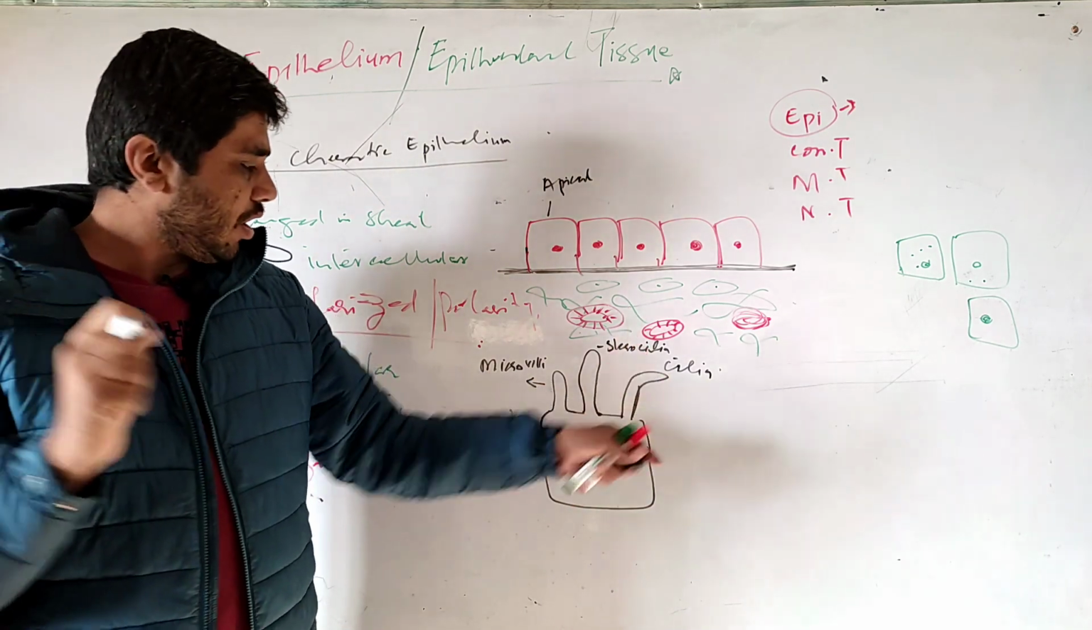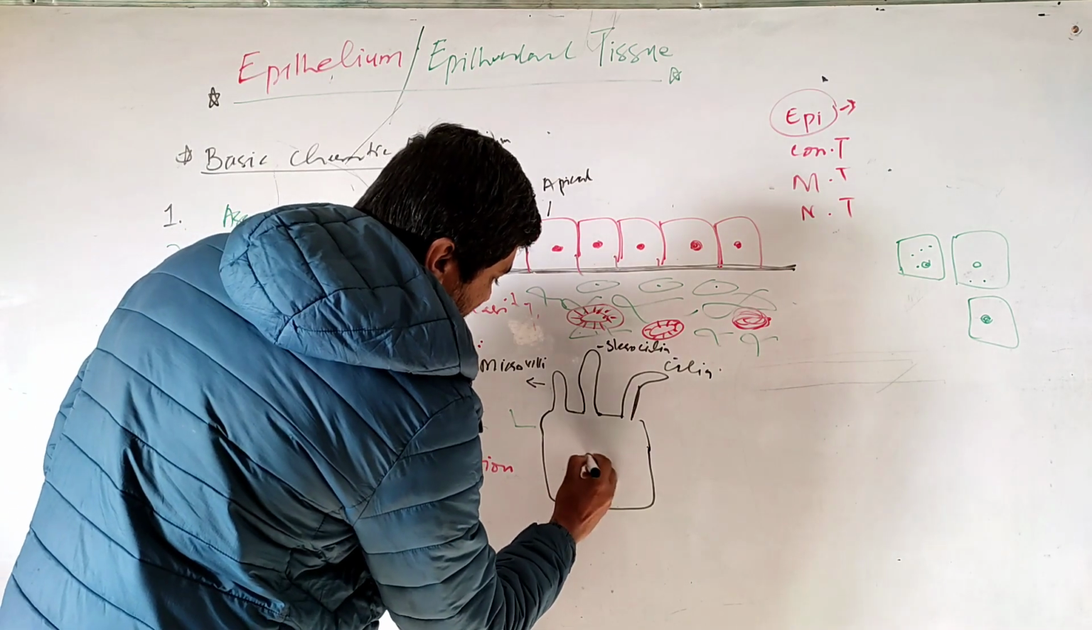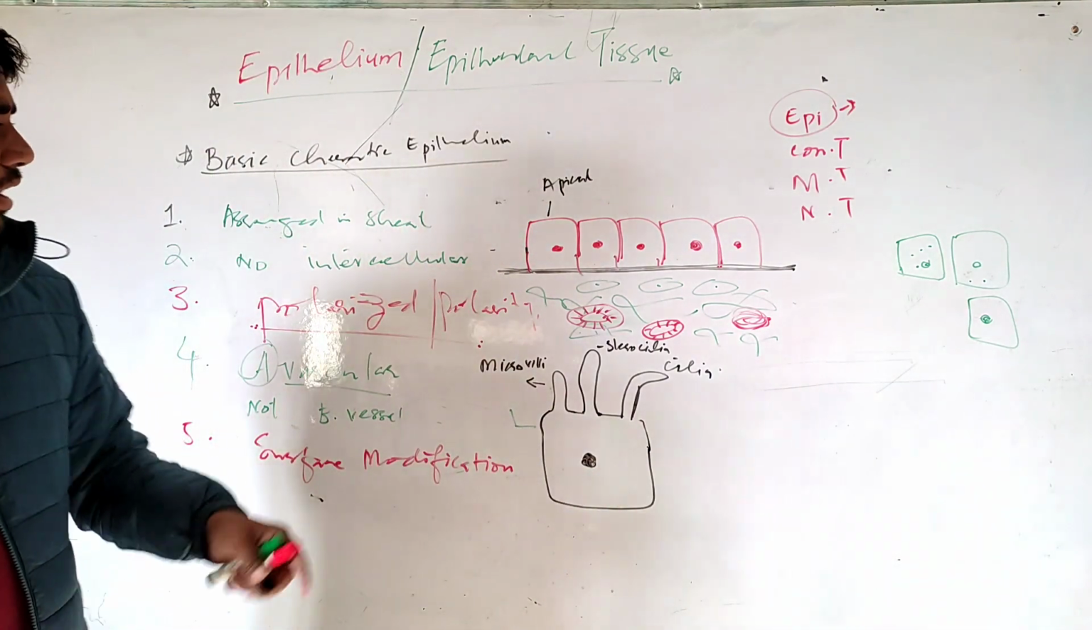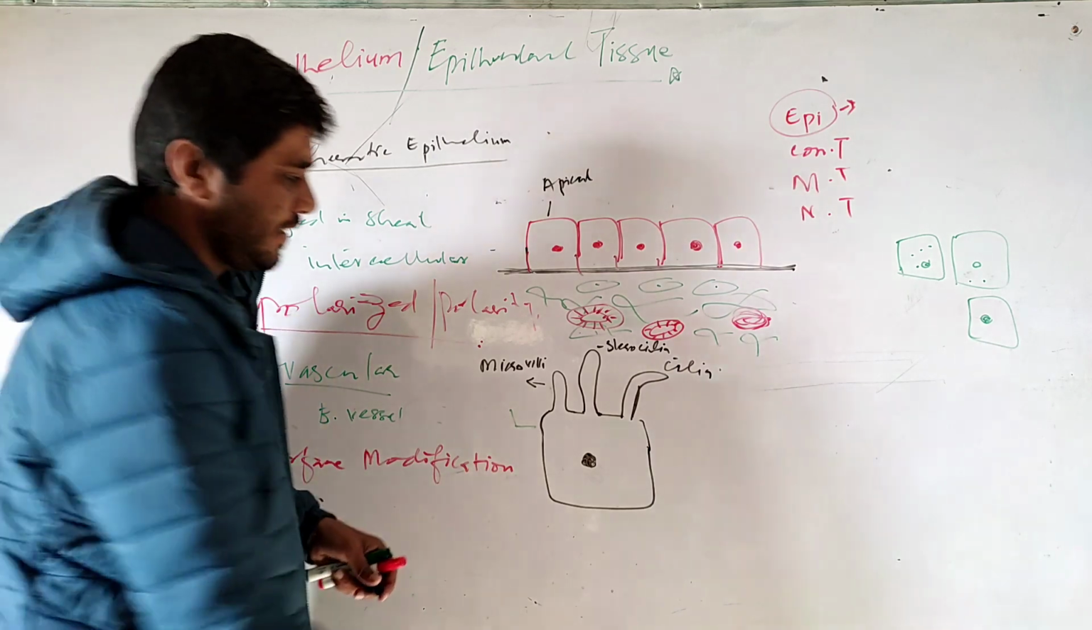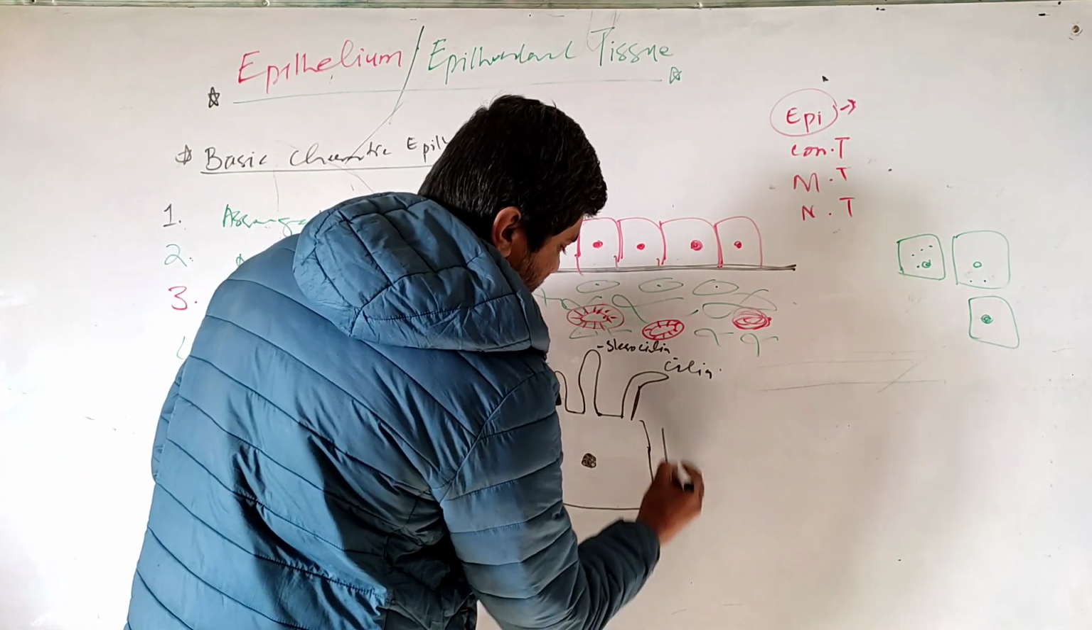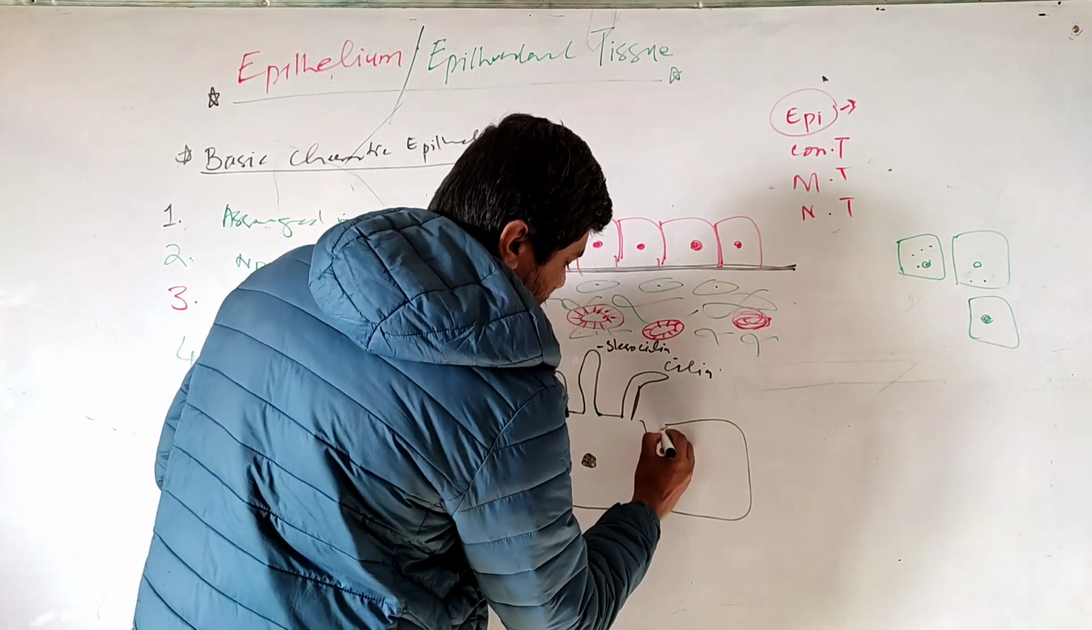That's clear? Okay. At the same time, the lateral surface, let me draw one cell here, more epithelial cells.